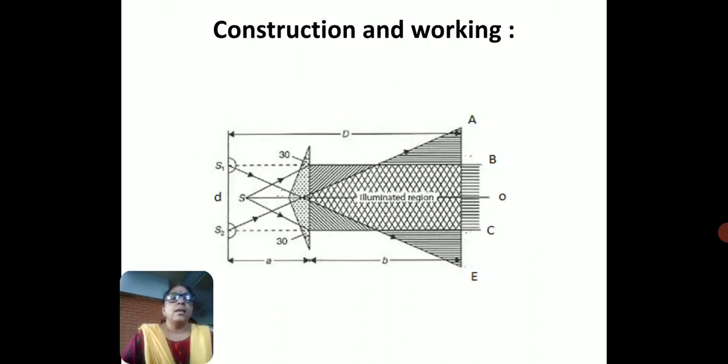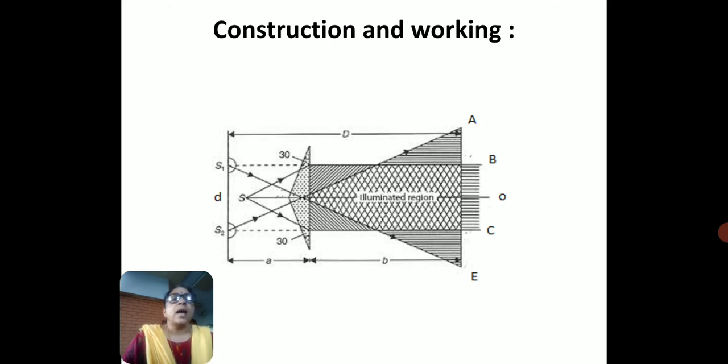Let us see how it is utilized to produce the interference fringes. Let us place the Fresnel biprism, the monochromatic source of light and the screen on a single axis on the optical bench, and the distance between the monochromatic light and the biprism is very small. The light from the monochromatic source will be incident on the biprism, get refracted through it, and finally we'll get interference fringes between B and C.